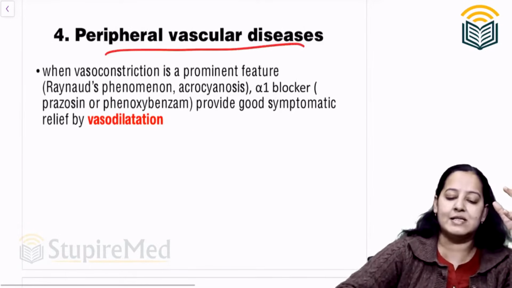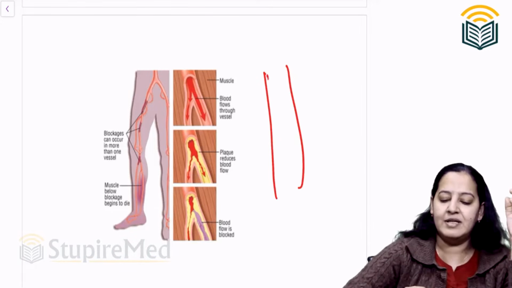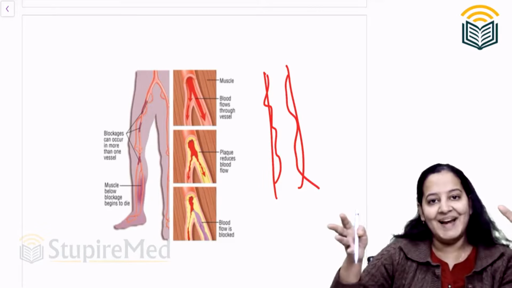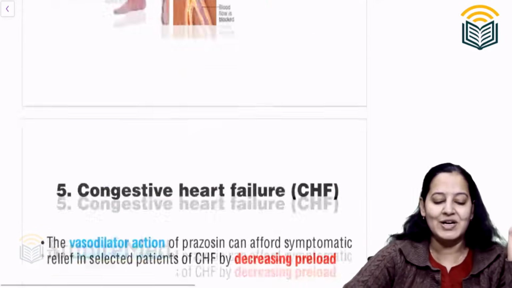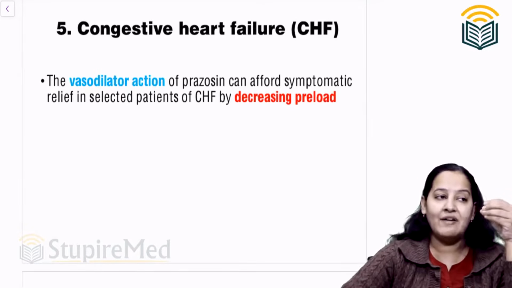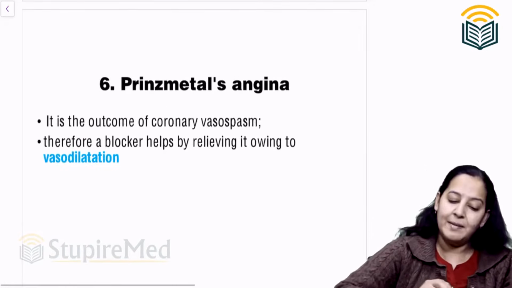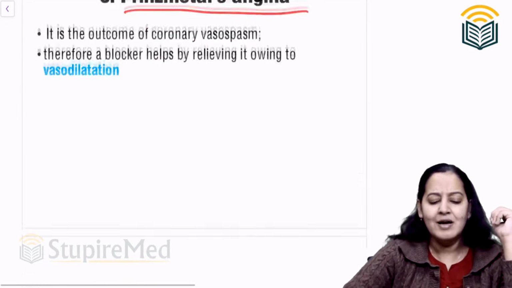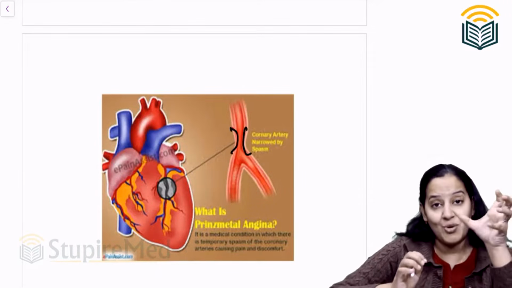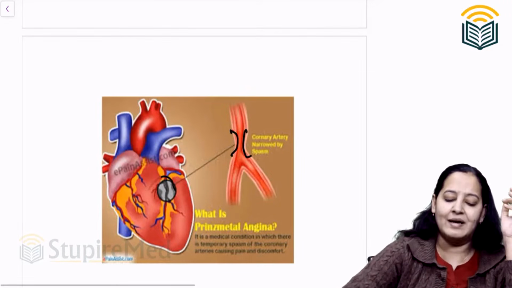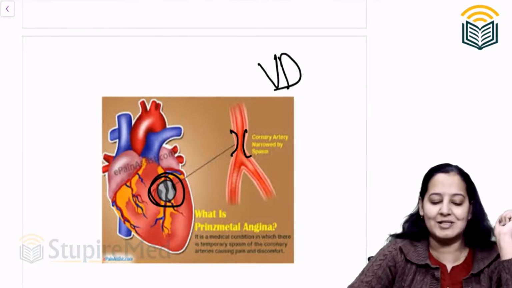In peripheral vascular disease. What is peripheral vascular disease? The arteries and the veins are inflamed, and we want to dilate them and treat them. So in peripheral vascular disease, these are used as vasodilators. In congestive heart failure, it will dilate the veins and decrease the preload as well as afterload. In Prinzmetal angina, what is Prinzmetal angina? Prinzmetal angina is coronary artery constriction. Can you see? This is the coronary artery. So constriction of the coronary artery causes severe pain in the chest. It will dilate the coronary artery based on vasodilator action.